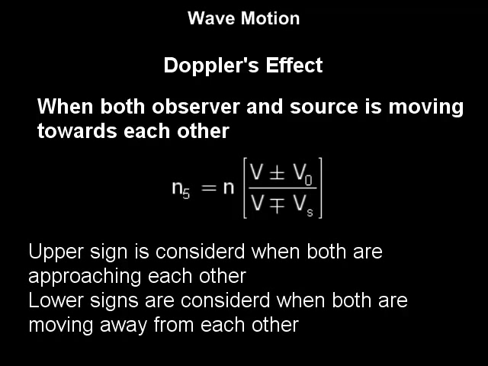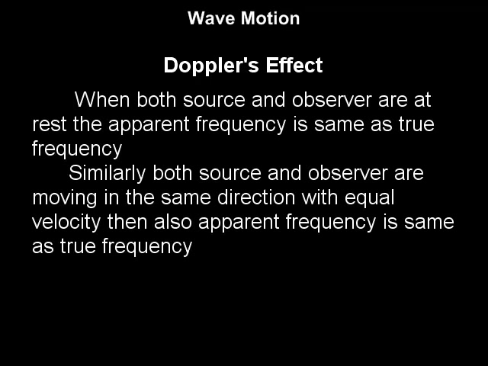The upper signs should be considered when both are approaching each other and the lower signs when they are moving away from each other. When both source and observer are at rest, the apparent frequency is same as the true frequency. Similarly, when both source and observer are moving in the same direction with equal velocity, then also the apparent frequency is same as the real frequency.